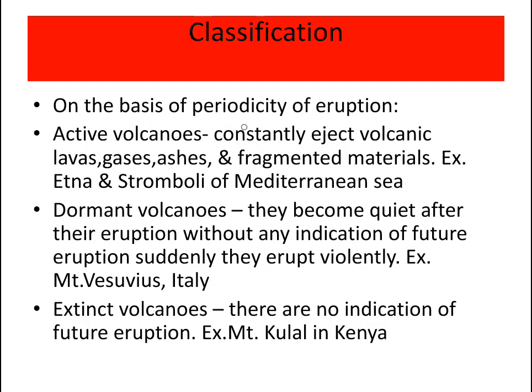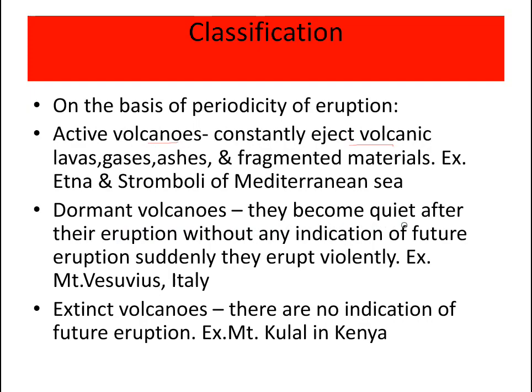Classification: on the basis of periodicity of eruption, volcanoes can be classified into active volcanoes, dormant volcanoes, and extinct volcanoes. Active volcanoes constantly eject volcanic lavas, gases, ashes, and fragmented materials. Mount Etna and Stromboli of the Mediterranean Sea are examples of active volcanoes. They are constantly ejecting lavas, gases, and ashes, so they are active volcanoes.